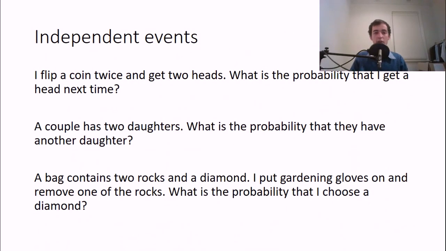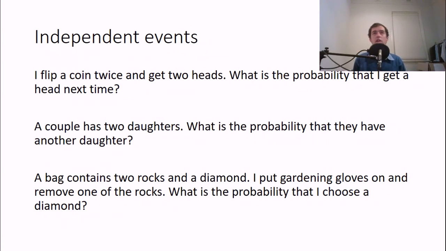Okay, so firstly, I want to ask you this question and ask whether you find it difficult or easy. So here we go. I flip a coin twice and get 2 heads. What is the probability that I get a head next time I flip the coin?